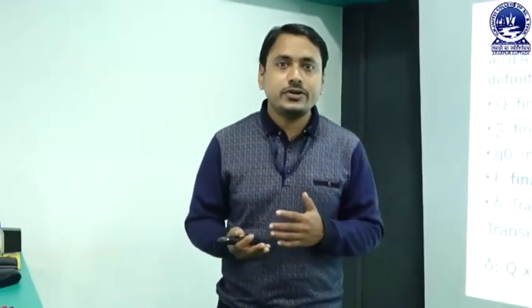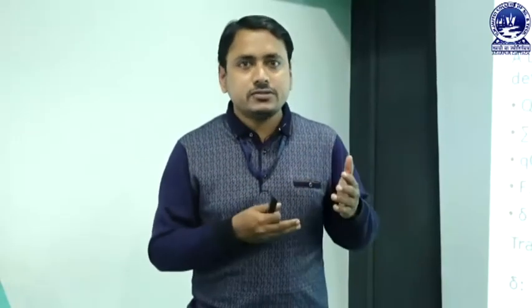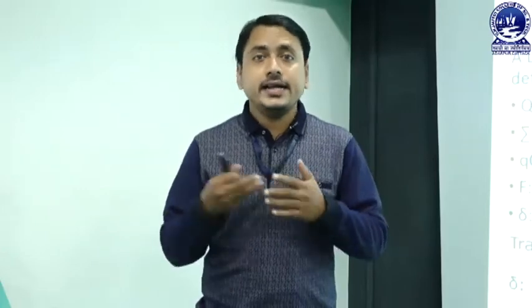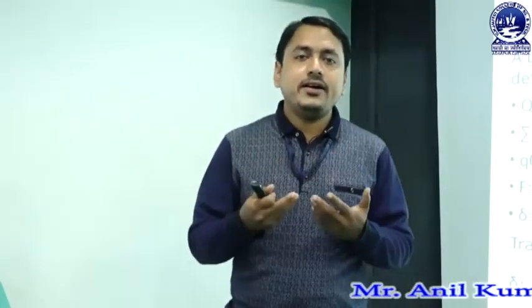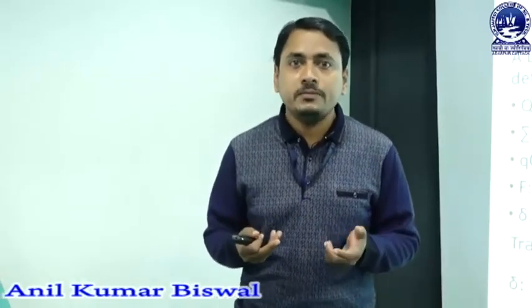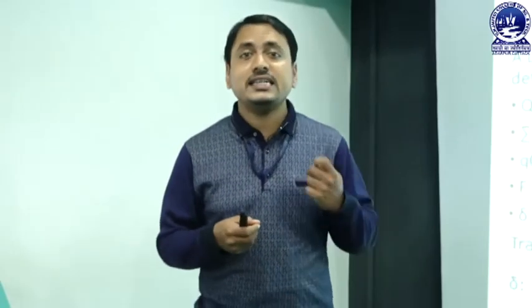Next we use Q0 as the initial state, but it is not fixed. Q0 is generally used as the initial state, but you may take any other value, like A0 or A1. There is no problem, but generally we take Q0 as the initial state.